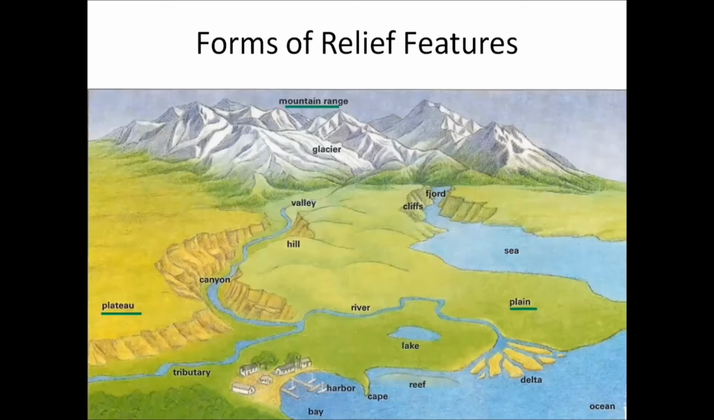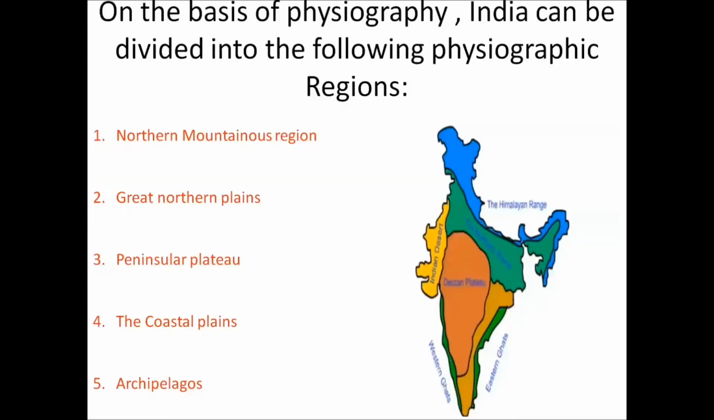And this physiography includes mountains, plateaus, plains, valley, hills. So, the whole part of India, which is not formed out of same pattern but out of different physical features, that is called physiography. Now, on the basis of physiography, the whole of India can be divided into five parts. First is the northern mountainous region.